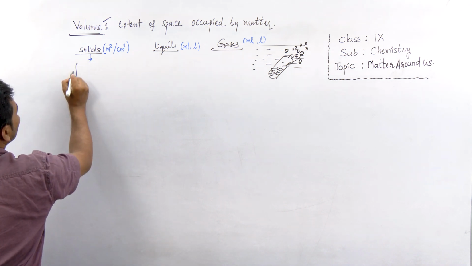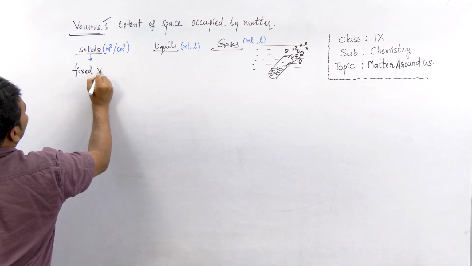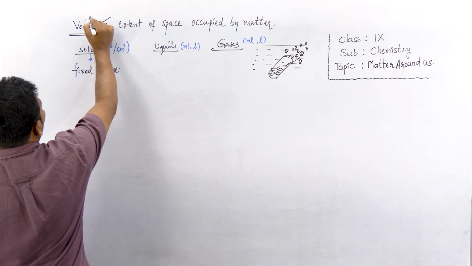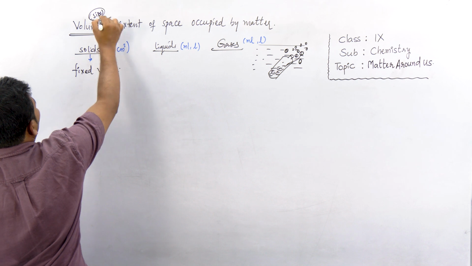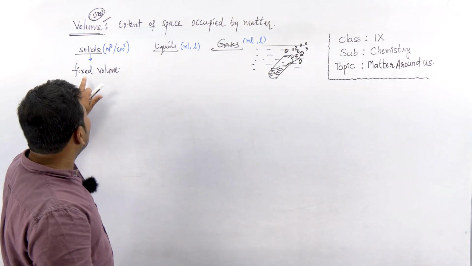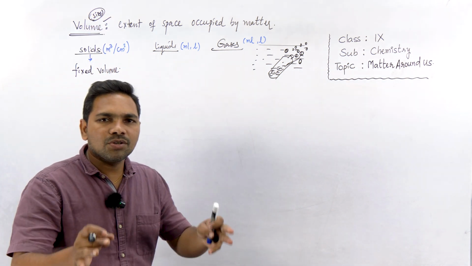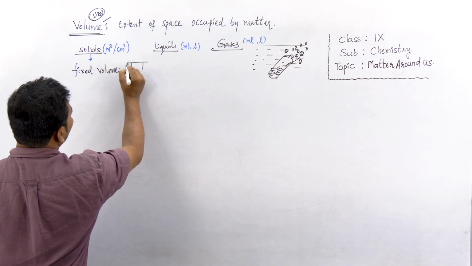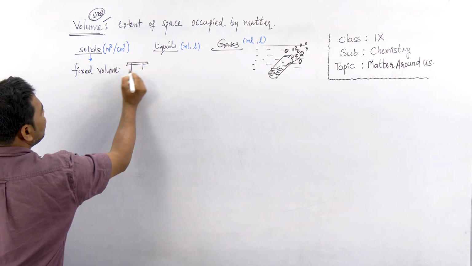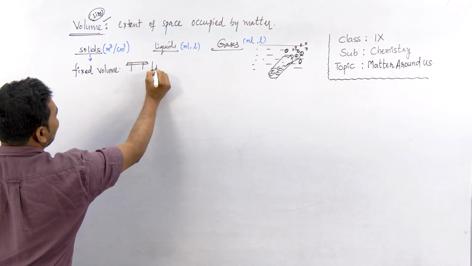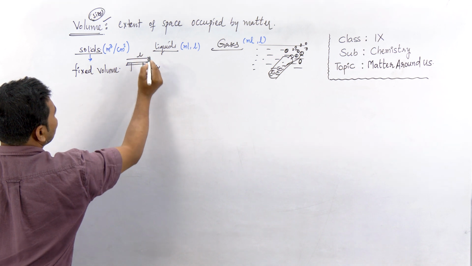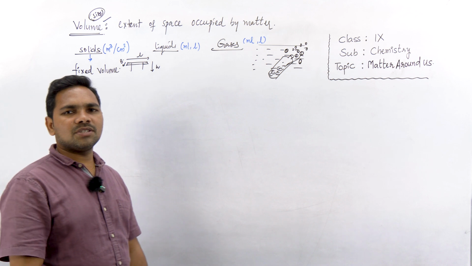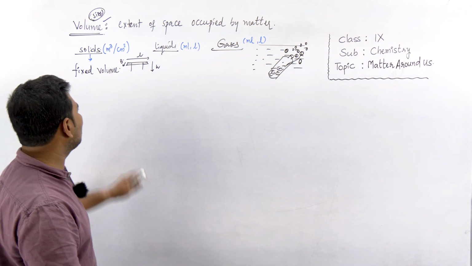So we say solids have fixed volume. Each solid has its fixed volume, right? We understand the volume from its size. Solids always occupy the same space. If I have a table here, this table always occupies the same height, the same length, the same breadth. It occupies all three dimensions, always equal. Every day it occupies the same space because solids have fixed volume.